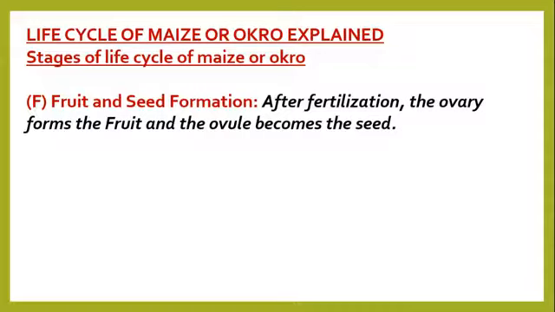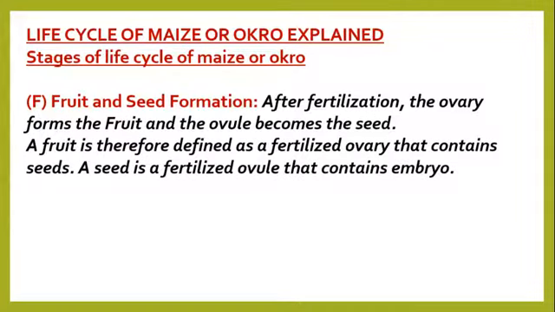So after fertilization, the ovary forms the fruit, and the ovule becomes the seed. Take note, after fertilization, the ovary forms the fruit, and the ovule becomes the seed. Remember that fruit and seed formed will undergo several developmental stages to mature. And that is what we call fruit and seed maturation.